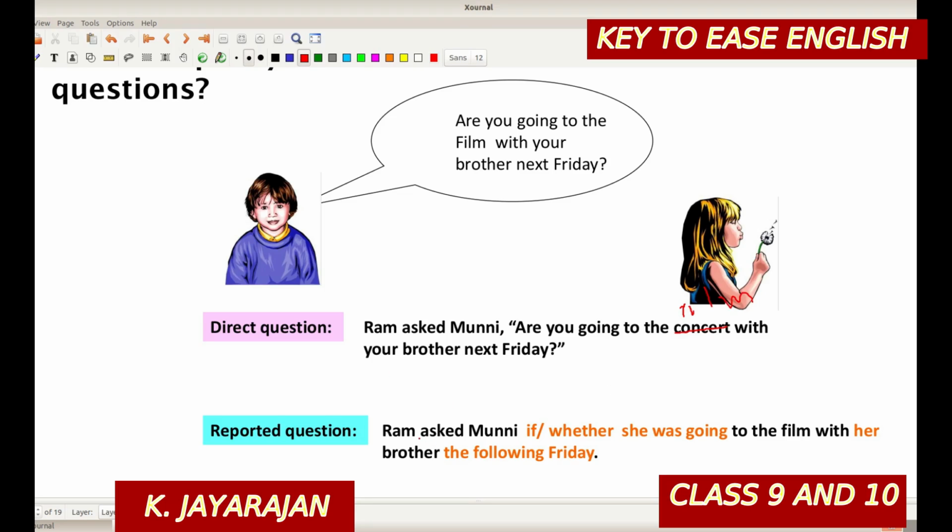A reported question: Ram asked Muni if or whether she was going to the film with her brother the following Friday. These changes we have discussed. Tense changes, and the nearness will be changing into distance and everything. Like that, when the yes or no question is coming, we have to use if or whether. Other tense changes also.